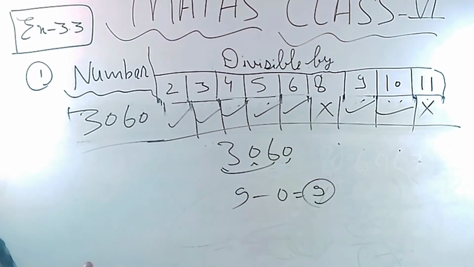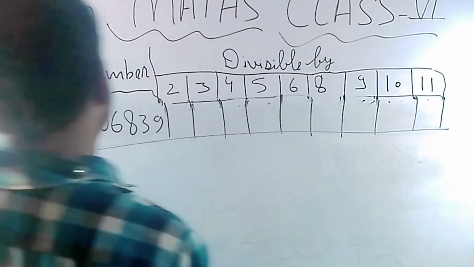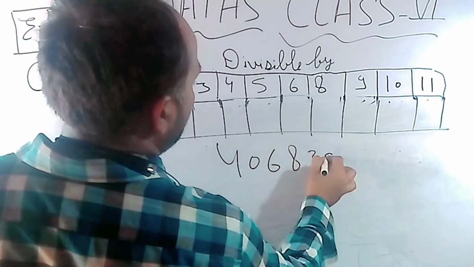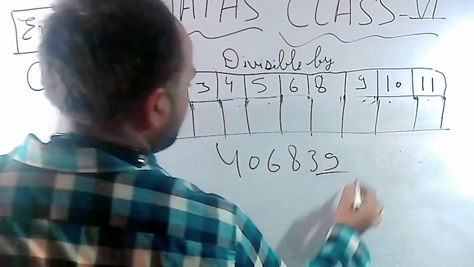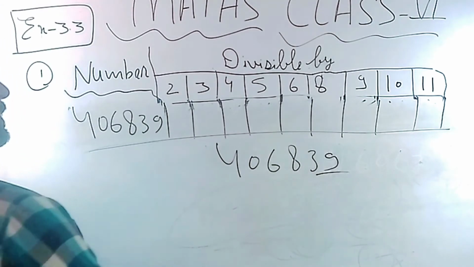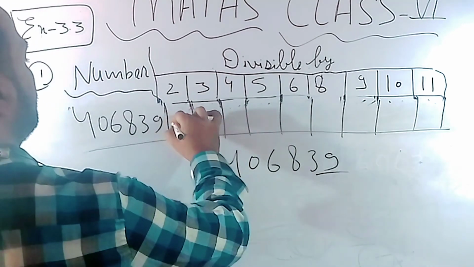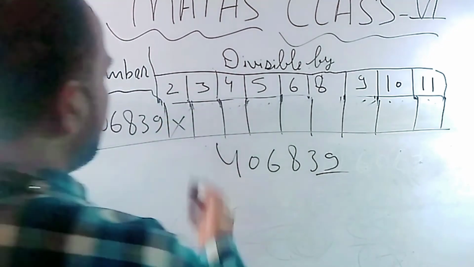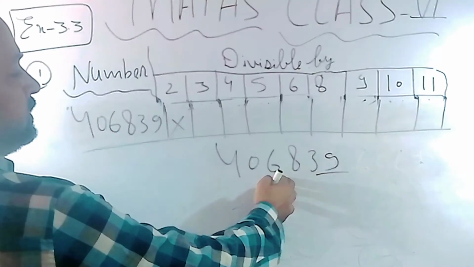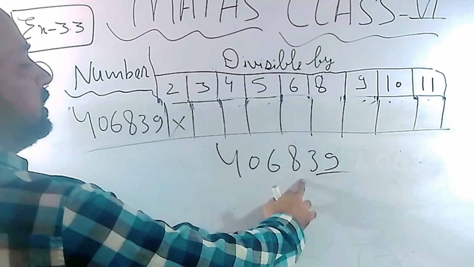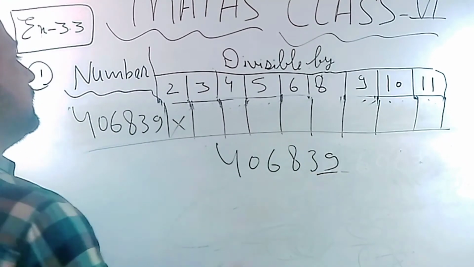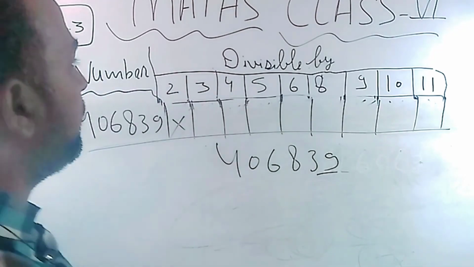Let's check the divisibility of another number. So 406839. Check the last digit. It must come from that group: 0, 2, 4, 6, 8. No. So not divisible by 2. In the case of 3, add all the digits. 4 plus 0 is 4. 4 plus 6 is 10. 10 plus 8 is 18. 18 plus 3 is 21. 21 plus 9 is 30. 30 can be divided by 3.